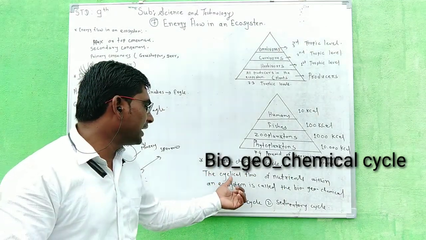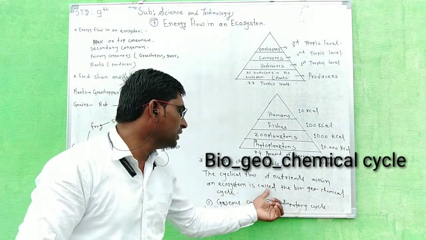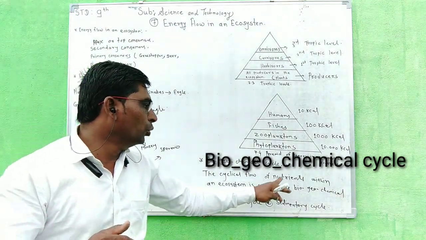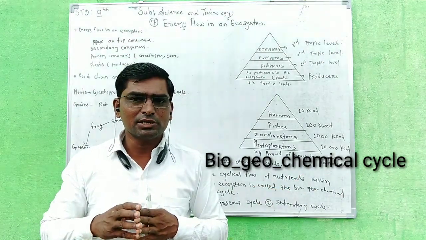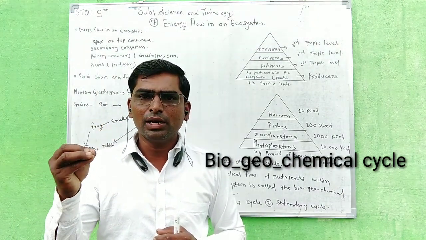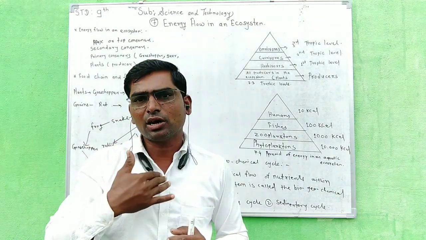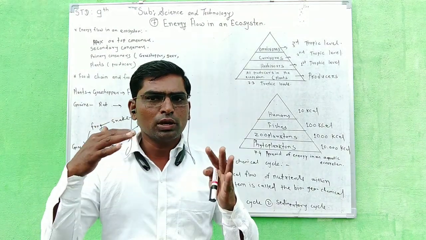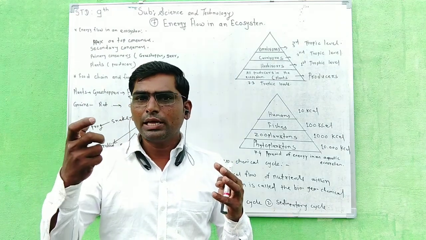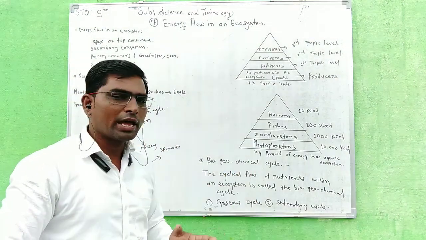The cyclical flow of nutrients within an ecosystem is called the biogeochemical cycle. Nutrients means, now we eat chapati, then drink milk, and that milk has proteins, so our body gets these nutrients. So in biogeochemical cycles, nutrients flow in an ecosystem.